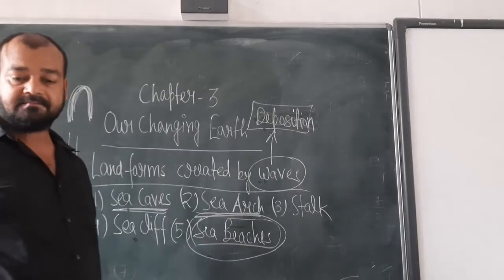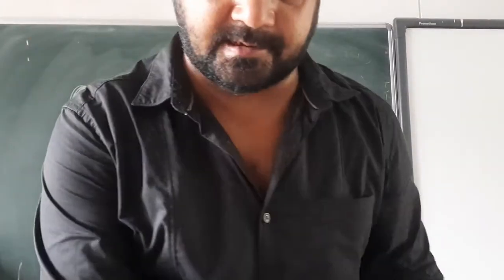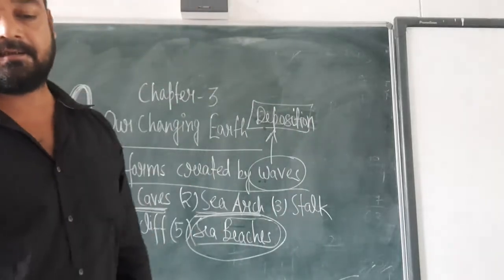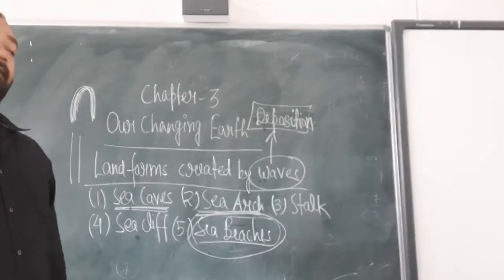Okay. Now we are going to discuss some features which are formed by ice.